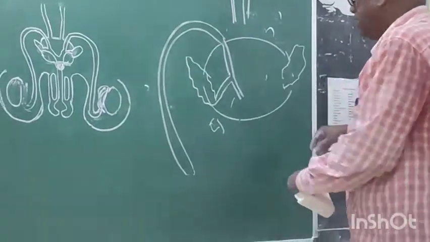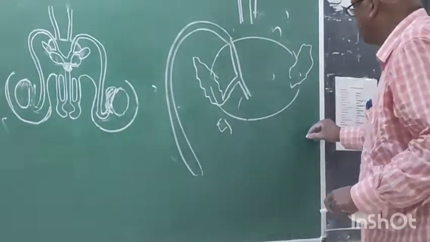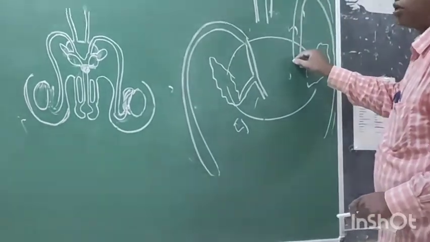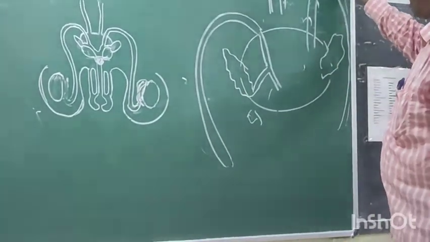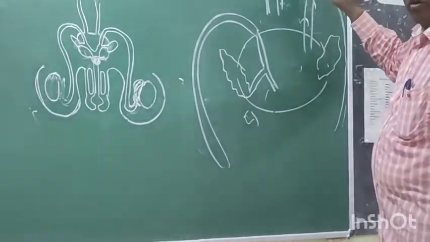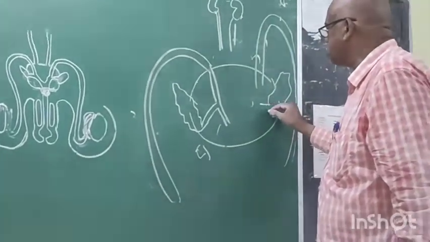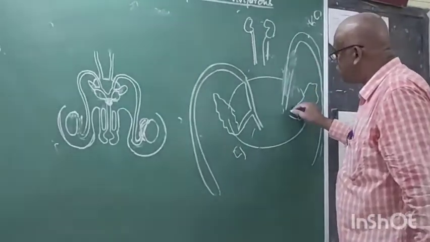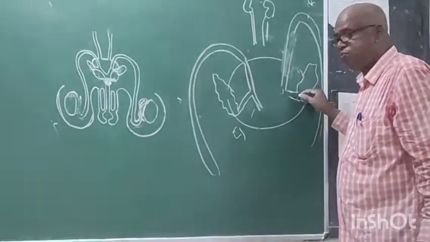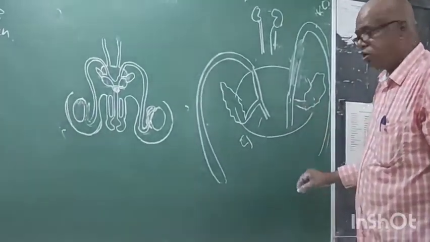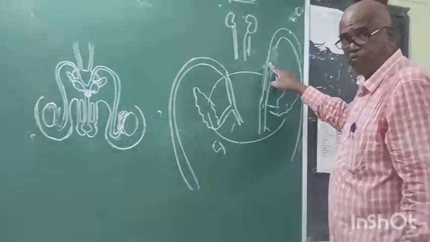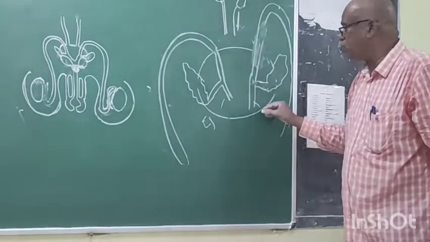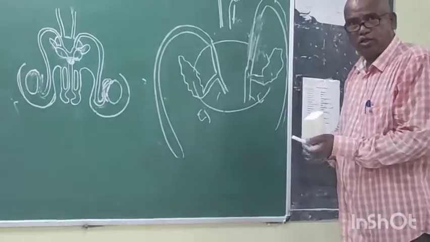Ejaculatory. Similarly, here also there is another tube. What is this? Urethra. Vasa deferentia. Now what is this? Ejaculatory duct. The vasa deferentia is united with the duct of the seminal vesicles and forms the ejaculatory duct.